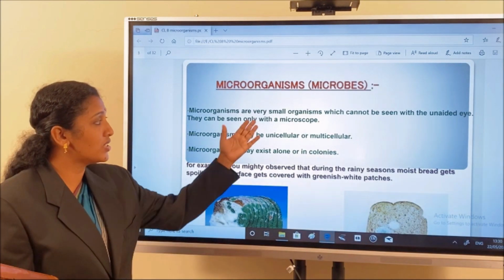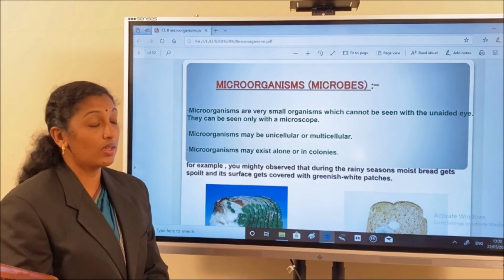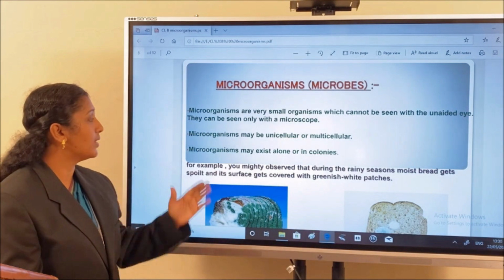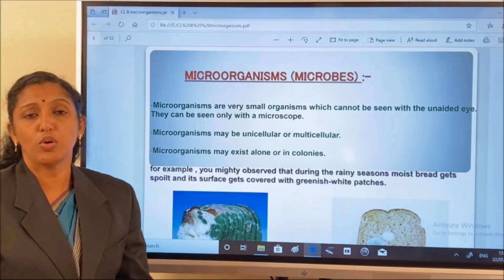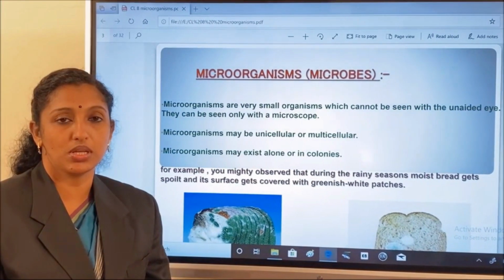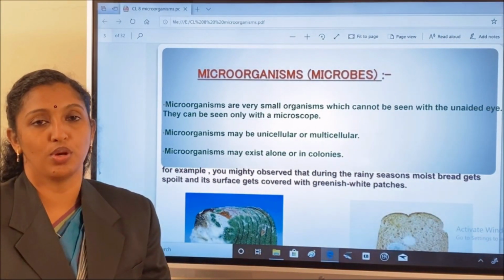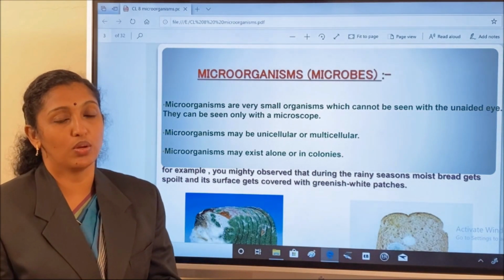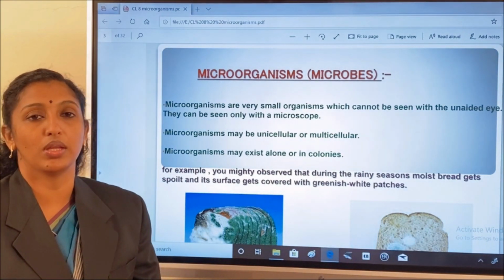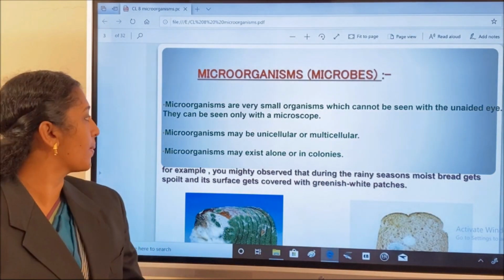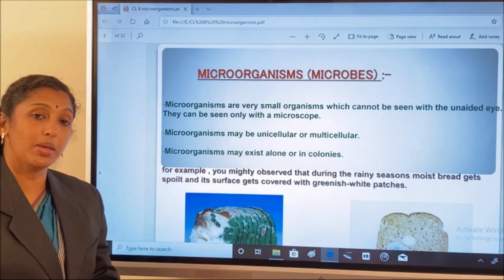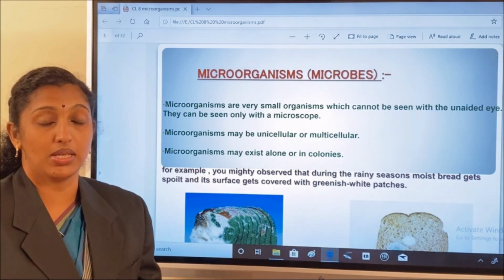Microorganisms are very small organisms which cannot be seen with our unaided eye. They can be seen only with a microscope. Some organisms we can observe through a compound microscope, but some others we cannot see through that microscope. We must use the electron microscope, for example, for viruses. The microorganism may be unicellular or multicellular.